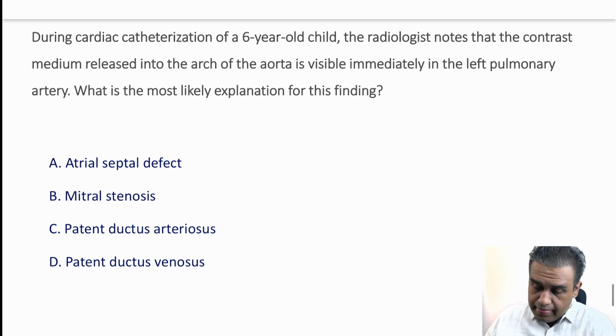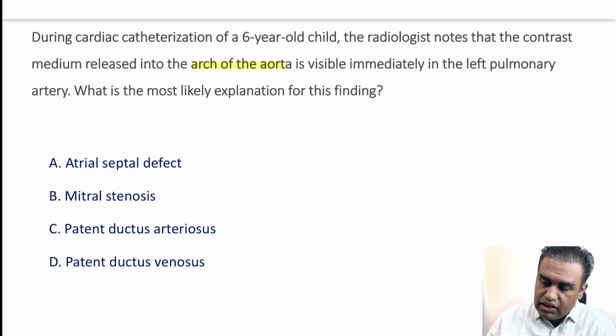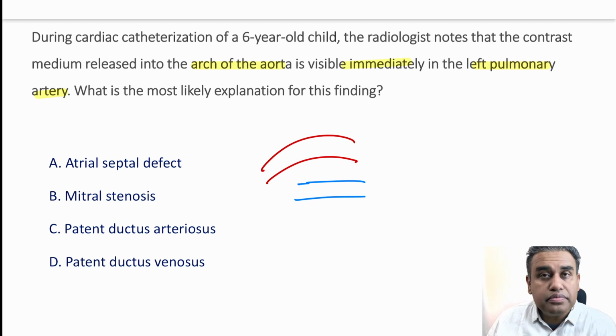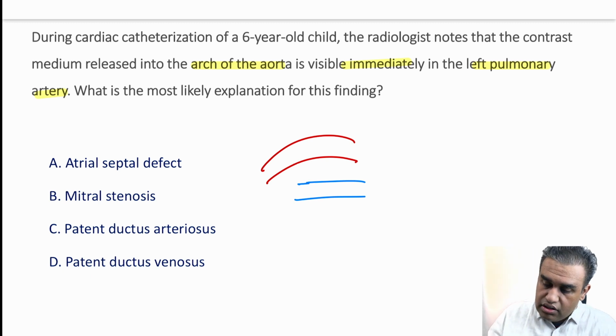Let's see one more. During cardiac catheterization of a 60-year-old child, the radiologist notes that the contrast medium released into the arch of aorta is visible immediately in the left pulmonary artery. What is the most likely explanation? So there's a contrast which is going into the arch of aorta, and suddenly the radiologist sees that it is coming into the left pulmonary artery. So contrast over here, suddenly over here. So obviously common sense says there is some connection between these two.